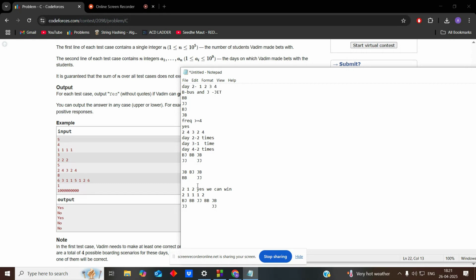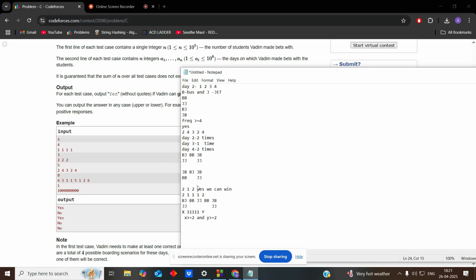Okay. So what we have to finally find is some continuous frequency whose value is something like x, then there are consecutive ones, and there is y. And for x and y, there is a condition that x should be greater than or equal to 2 and y should be greater than or equal to 2.